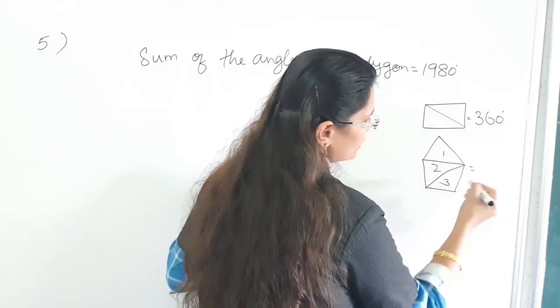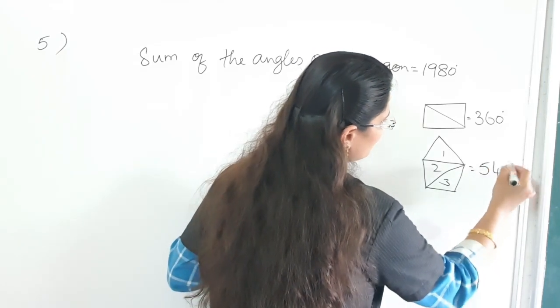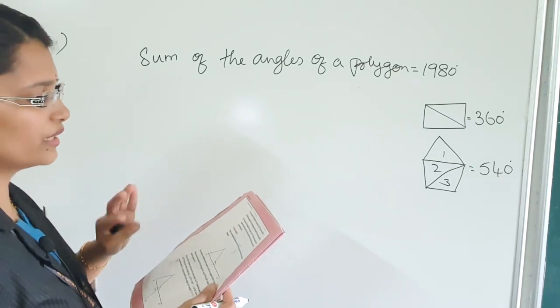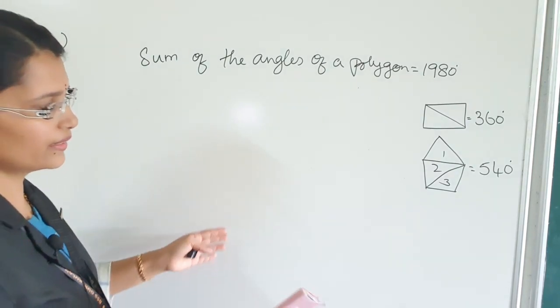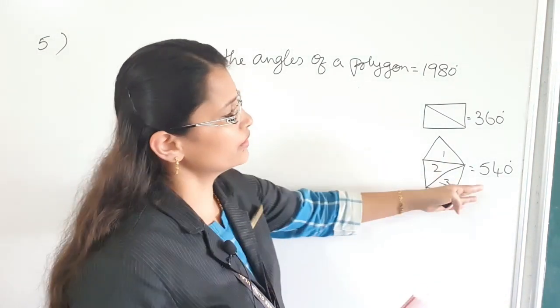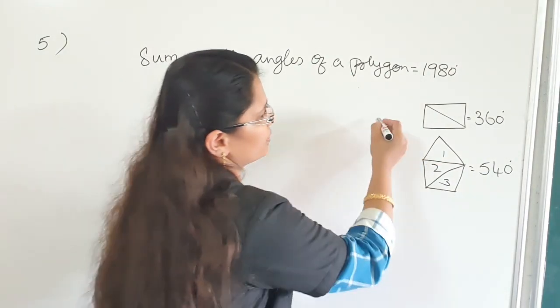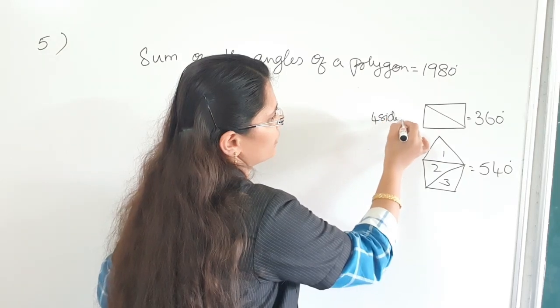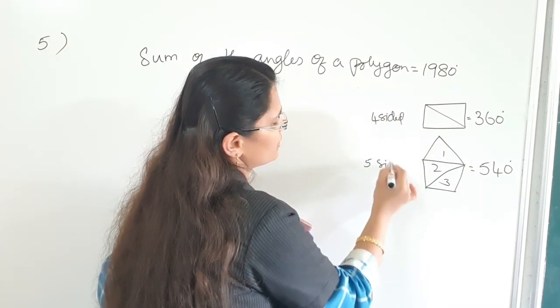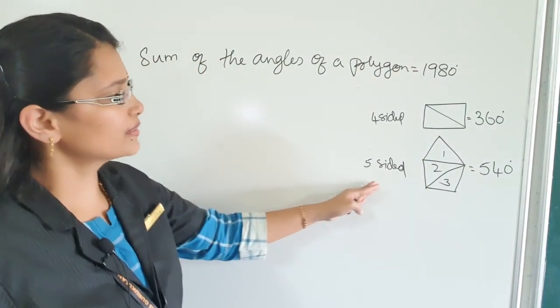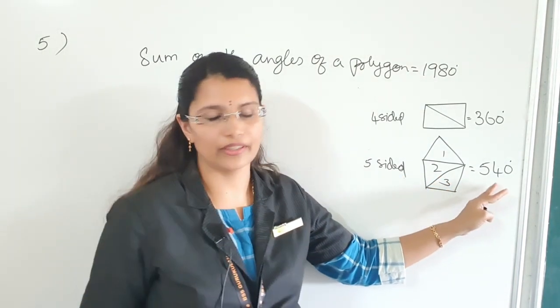So 3 into 180 is equal to 540 degrees. What is the question? The sum of the angles of a polygon with one side less. Here 5 sides means 540, and one side less means 4 sides. This is a 4-sided figure. This is a 5-sided figure.